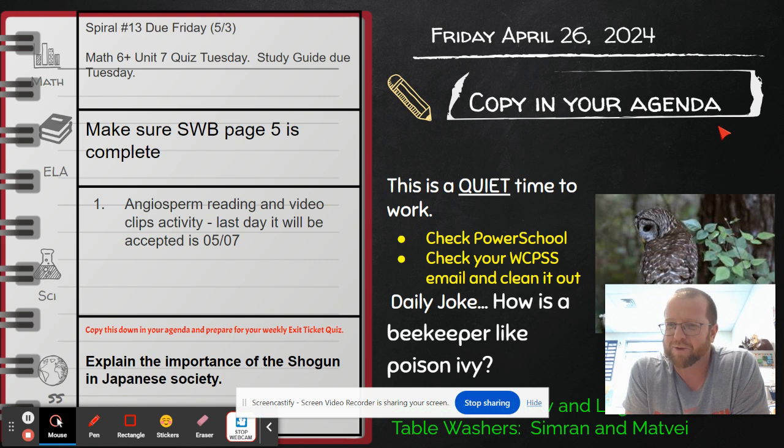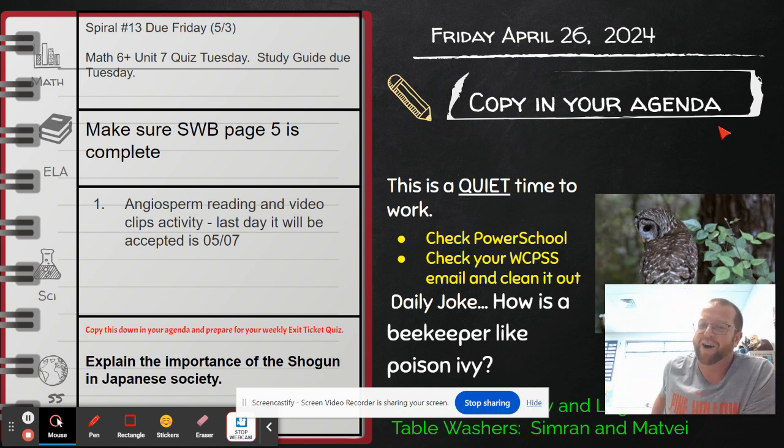We're just going to do adding and subtracting negative and positive numbers and inequalities next week, and then we'll start the study guide that following week.